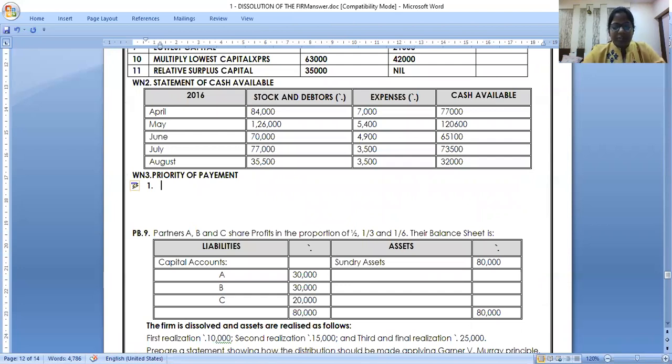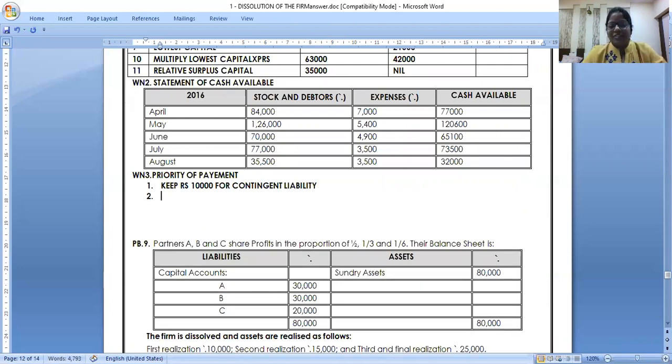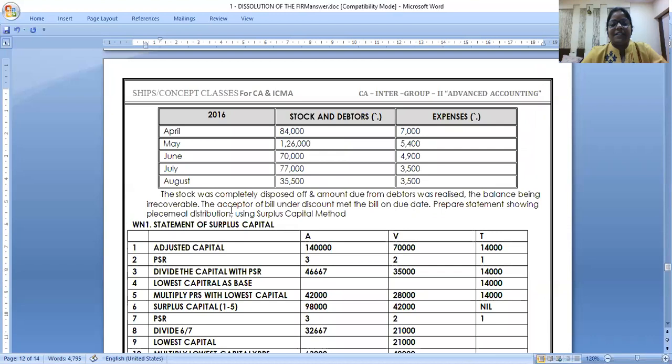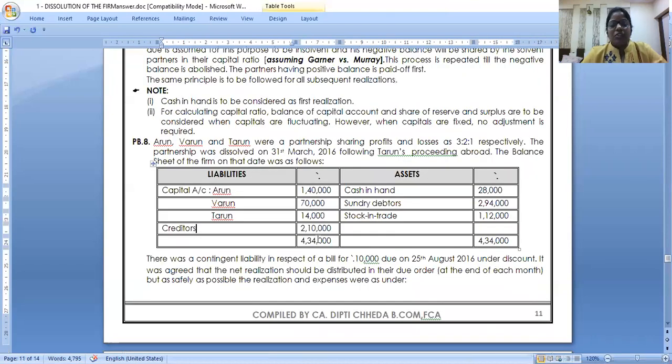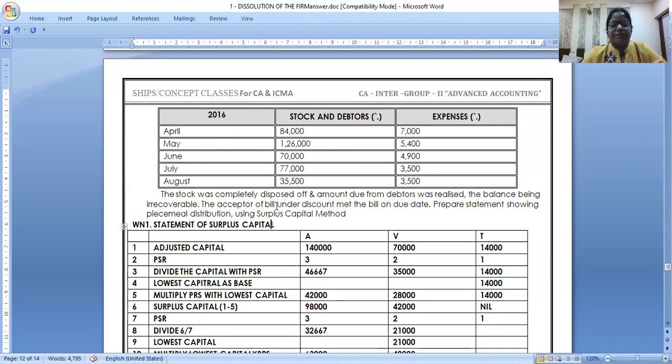So write down first priority, keep rupees 10,000 for contingent liability. Then second priority. I hope you all know priority means the sequence of payment. Then pay the creditors. How much should we pay to the creditors? Look at the balance sheet. 2,10,000.